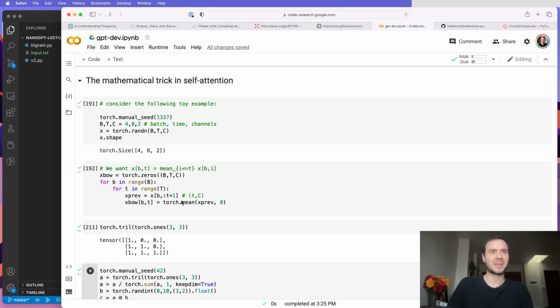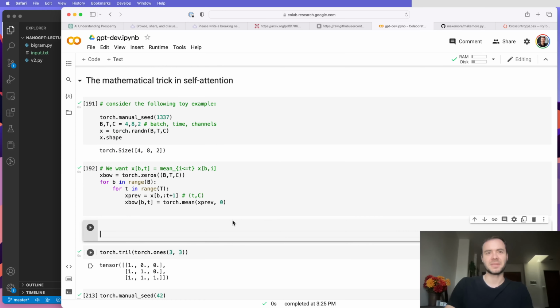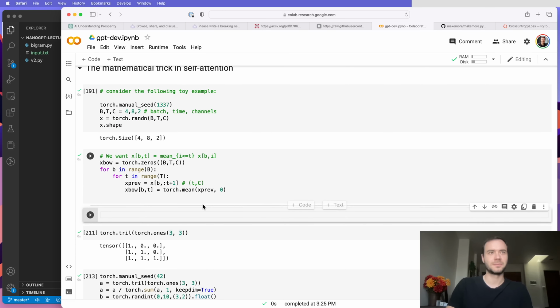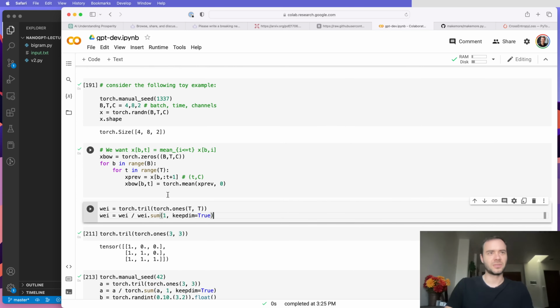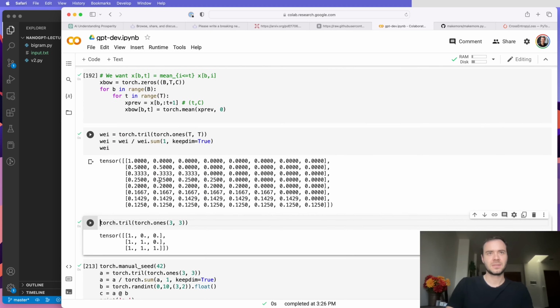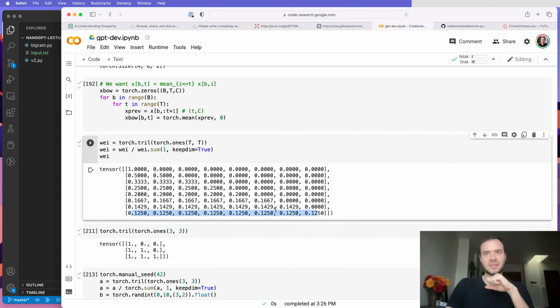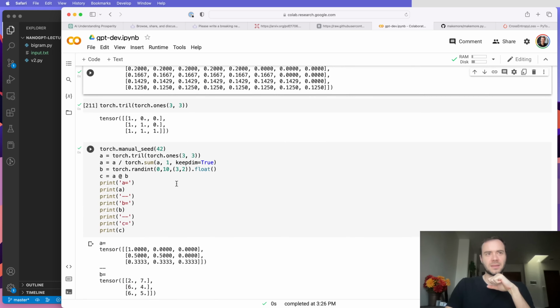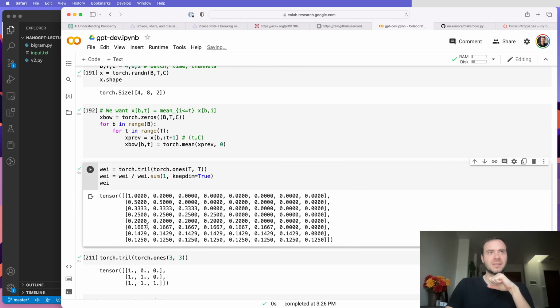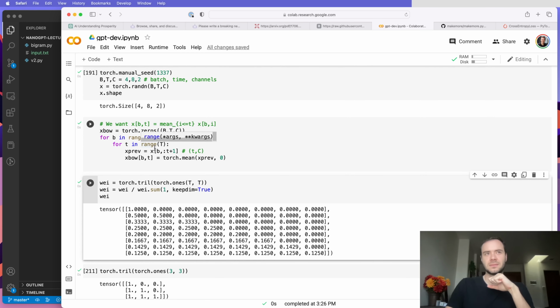So let's swing back up here and see how we can vectorize this and make it much more efficient using what we've learned. In particular, we are going to produce an array A, but here I'm going to call it wei, short for weights. But this is our A. And this is how much of every row we want to average up. And it's going to be an average because you can see that these rows sum to 1. So this is our A, and then our B in this example, of course, is x.